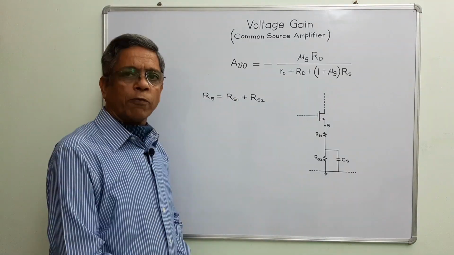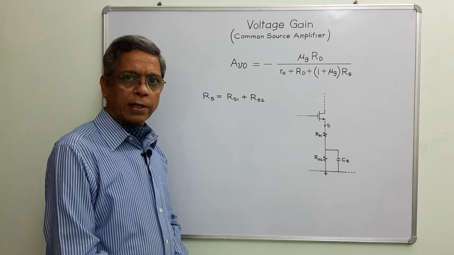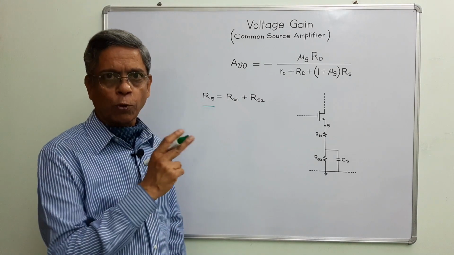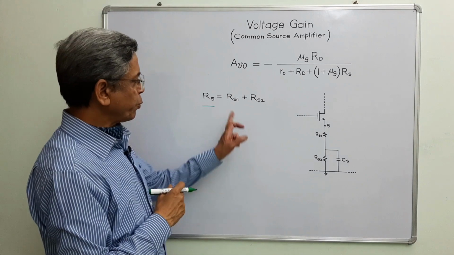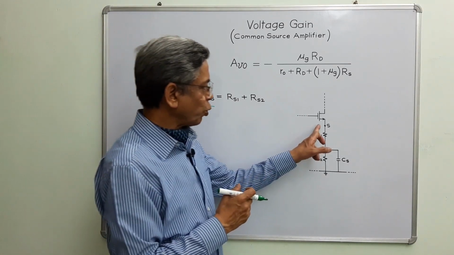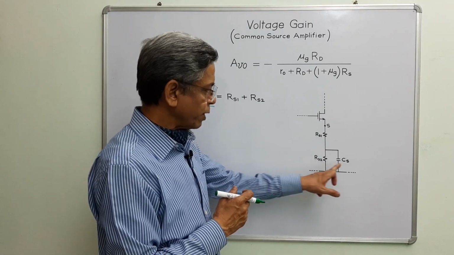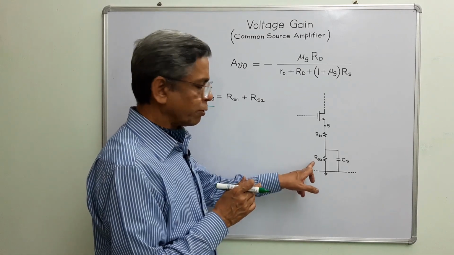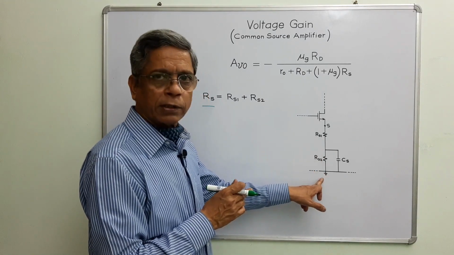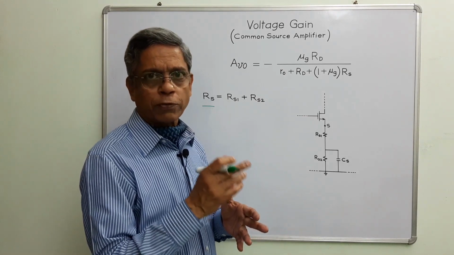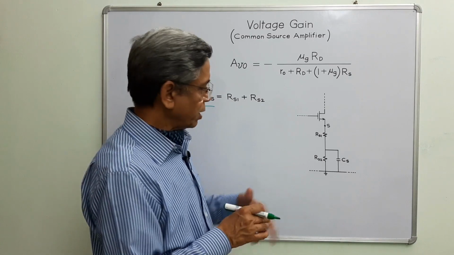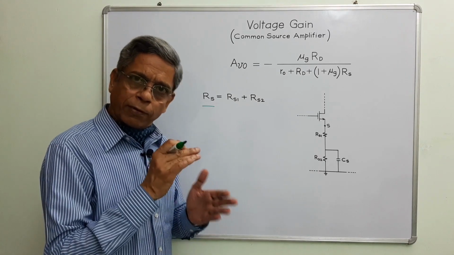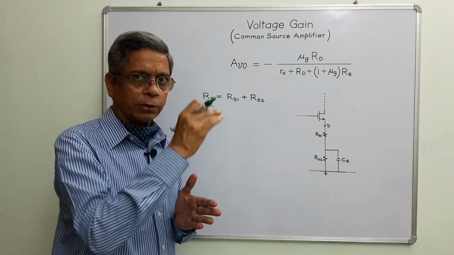When we are using a source resistor, there is a technique to boost up the gain of the common source amplifier. In fact, we split the source resistor in 2 parts, Rs1 and Rs2, and we put them together in series between source and ground, and across one of them we attach one bypass capacitor so that working in the mid frequency band, this will be bypassed, and from this point to this point there will be a short circuit. Now there are 2 situations. The very first one is that combined together Rs1 and Rs2 equal to Rs will take care of and stabilize the operating point or quiescent point along the load line.